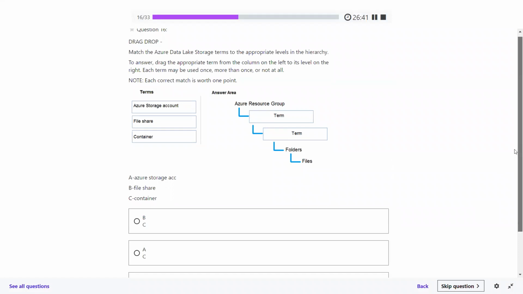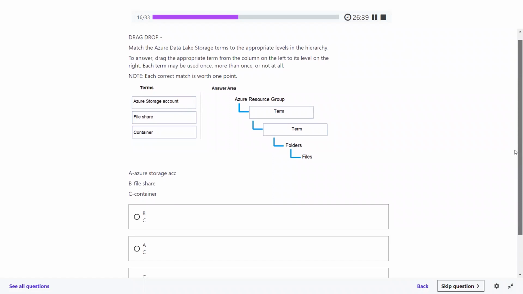Okay, question number 16, please. Match the Azure Data Lake storage terms to the appropriate levels in the hierarchy. To answer, drag the appropriate term from the column on the left to its level on the right. After Azure Resource Group, it would be Azure Storage Account. And after that, it will be file share.